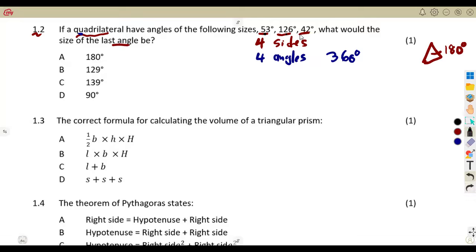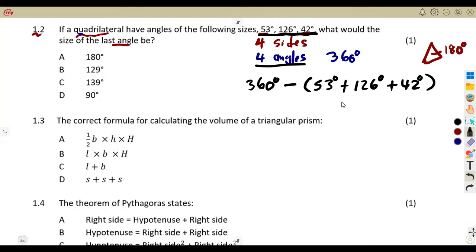So how are we going to determine the last angle if we are given 3 angles? Remember, this is 1, 2, 3. We are given 3 angles, and they are supposed to be 4. So we are simply going to subtract these 3 angles from 360 degrees, because these angles with the 4th one are supposed to give us 360 degrees. We subtract the 53 degrees, the 126 degrees, and the 42 degrees.